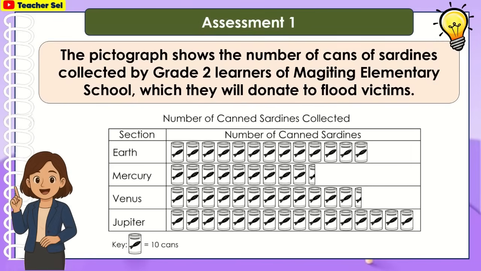The pictograph shows the number of cans of sardines collected by grade 2 learners of Magiting Elementary School, which they will donate to flood victims. The title is Number of Canned Sardines Collected. For the sections, we have Earth, Mercury, Venus, Jupiter. The key is 1 can is equal to 10 cans.